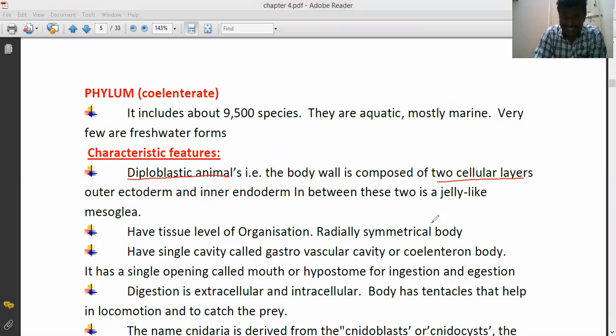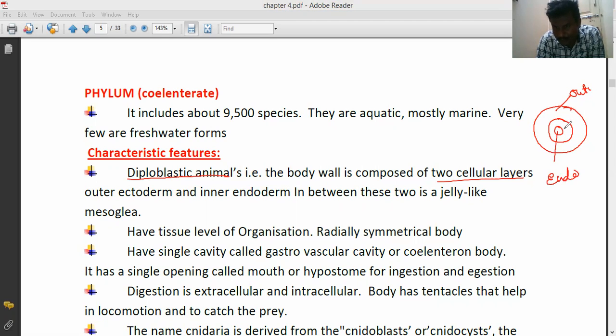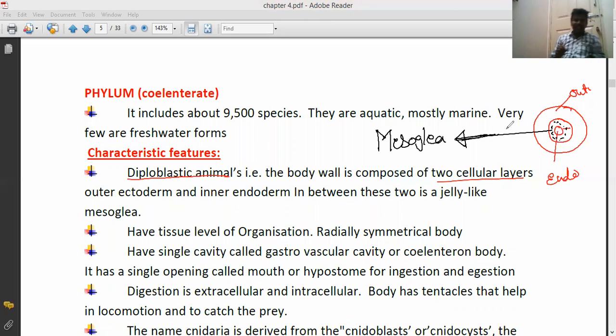In between these two is an undifferentiated layer filled with a jelly-like material. This region is called mesoglea.